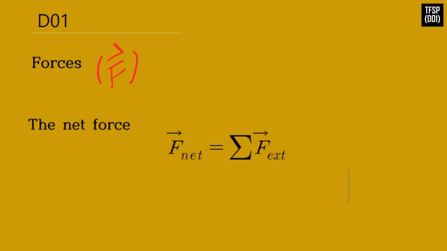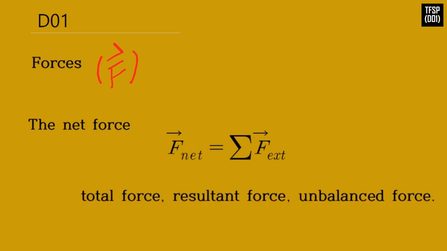Forces. Forces are vector quantities, F vector. This means that forces can be added or multiplied while taking their directions into account. The net force acting on an object is defined as the vector sum of all forces acting on the object. We sometimes refer to the net force as the total force, the result force, or the unbalanced force.